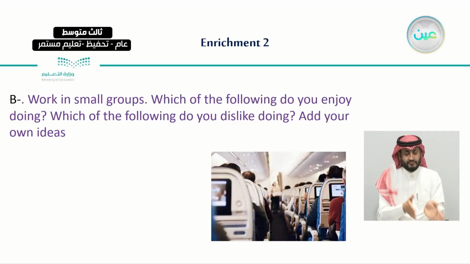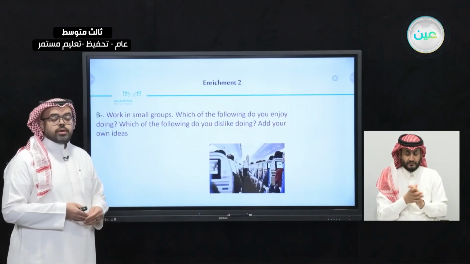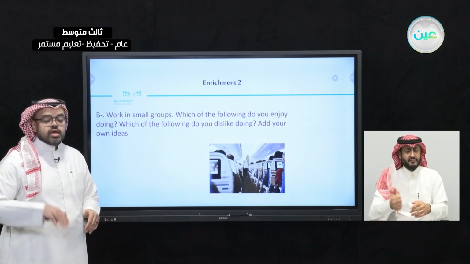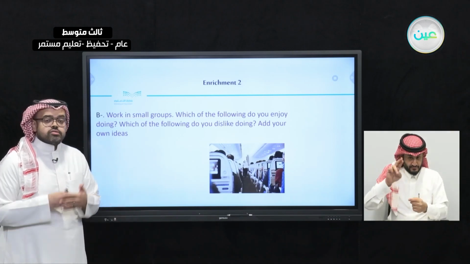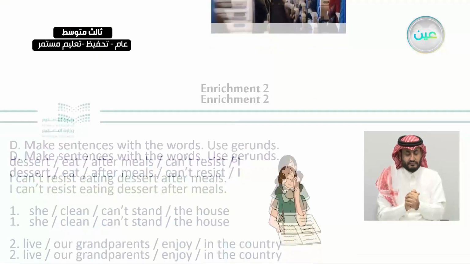After this, we had another exercise. Which of the following do you enjoy doing, and which of the following do you dislike doing? Add your own ideas. This is to talk about your preferences, and also to talk about the things that you like using gerunds, and the things that you can't stand, the things that you hate, also using gerunds. For example, I can't stand traveling alone. So here, this is a kind of verb that must be followed by a gerund.